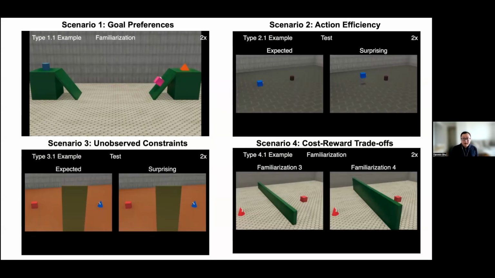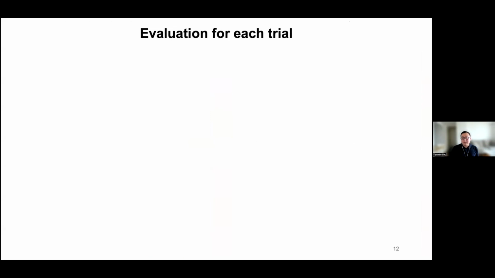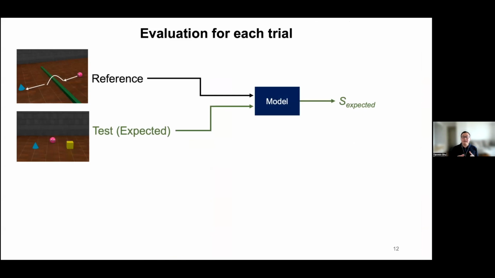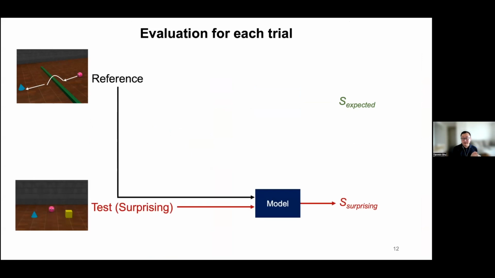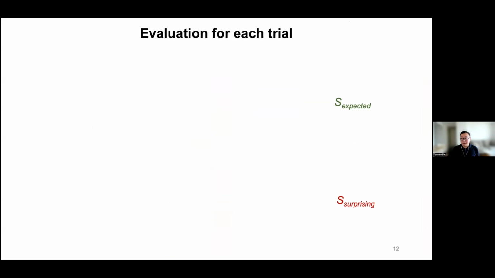All right, so all these different scenarios follow the same familiarization and test structure, but they probe different concepts. Now, how can we evaluate models in these trials? For a trial, we'll ask the model to give us a surprise rating for a test video conditioned on the corresponding reference videos. So this will be a surprise rating for the expected test video, as well as a surprise rating for the surprising test video. And the model's judgment is correct if and only if the surprise rating for the surprising test video is higher than the surprise rating for the expected test video.